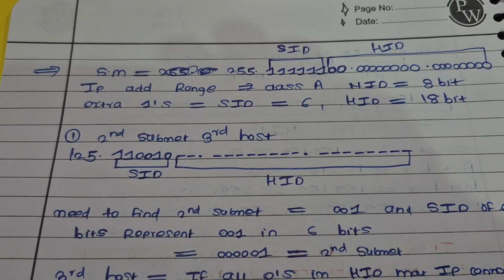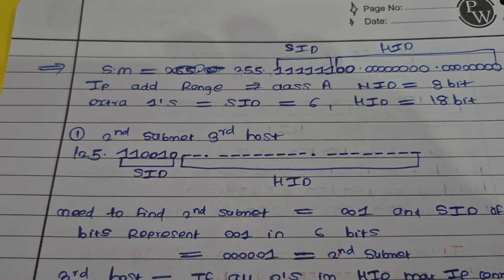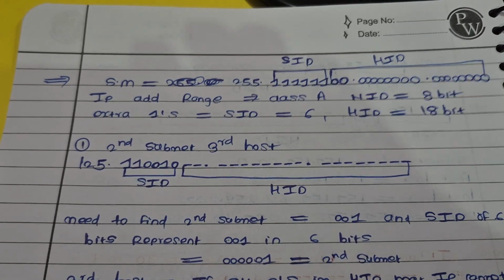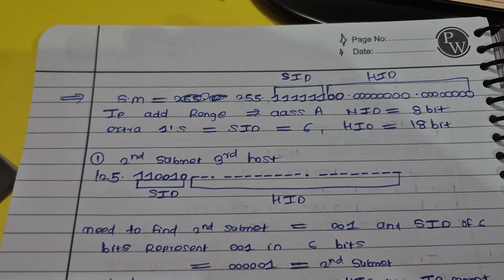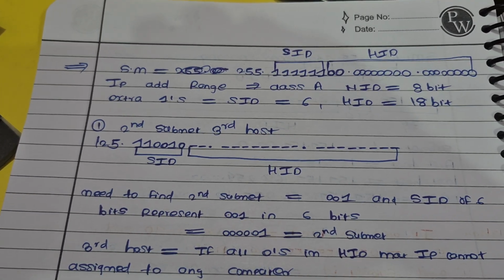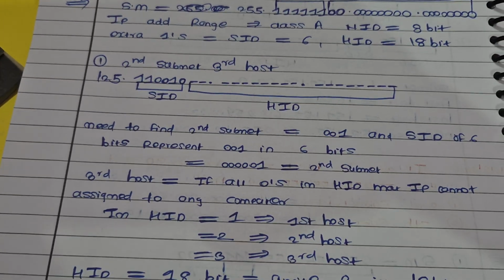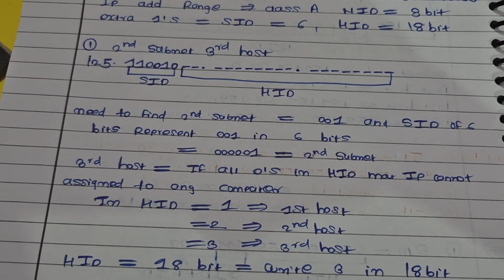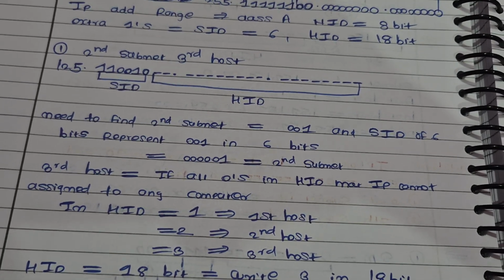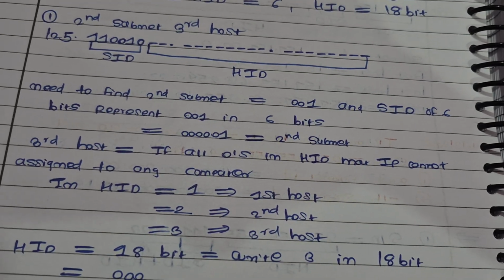SID is 6 bits because 125 falls under class A. So apart from the first 8 bits, the rest would represent NID plus SID plus HID. So in 6 bits we need to represent the second subnet. And the third host. The first host would be first host, second would be second, third would be third.